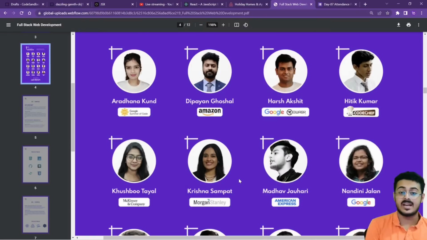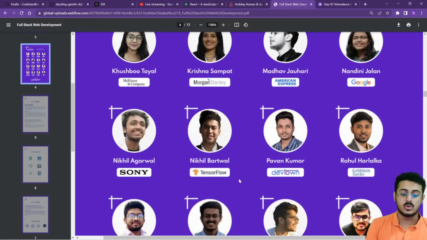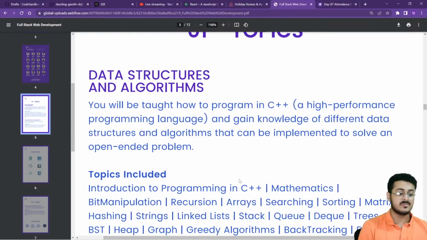And these are the people right now who are teaching in our training and internship program. We have people from Google, Amazon, McKinsey and Company, Morgan Stanley, American Express, Google, Sony, Goldman Sachs, Porsche, Jio, Oracle, Cisco. So we bring them in from various different companies, and they come on a daily basis for 2 hours and teach you everything from C++ to Java to CP to DSA, and then the entire full stack program. For that, we have created this entire brochure, and it has the entire syllabus as well.